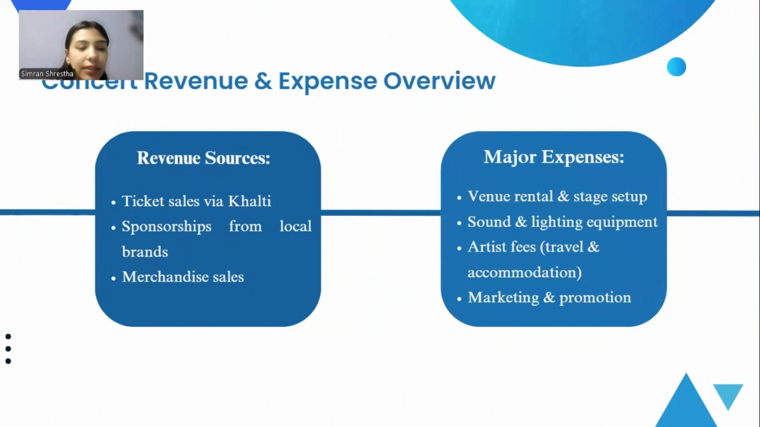Here is the breakdown of some of the sources of revenue and expenses for the event. The major source of revenue was the ticket sales. Besides this, there was sponsorship from local brands and merchandise sales as well. And the major expenses were the cost for venue rental and stage setup, sound and lighting equipment, artist fee, which included travel and accommodation, and other costs related to marketing and promotions.